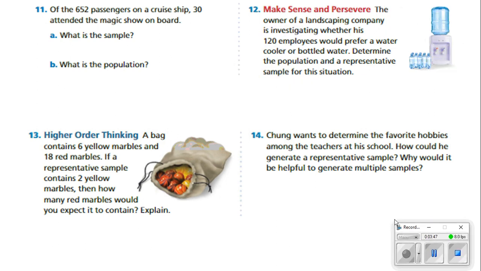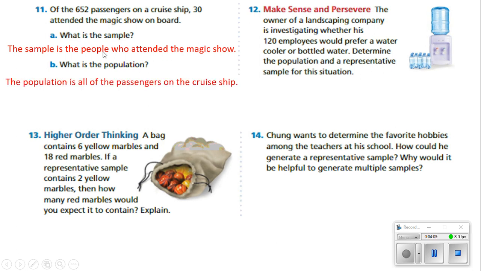Number 11 says, of the 652 passengers on a cruise ship, 30 attended the magic show on board. What is the sample? Well, they selected 30. So 30 is the sample. The sample is the people who attended the magic show. What is the population? Well, the population would be the 652 people that are on the cruise ship.